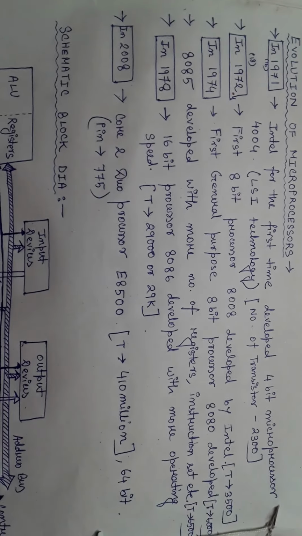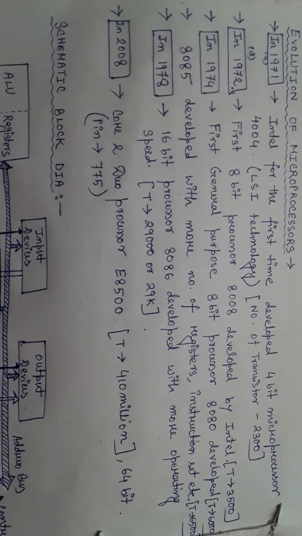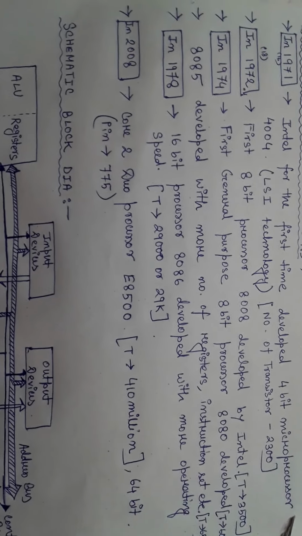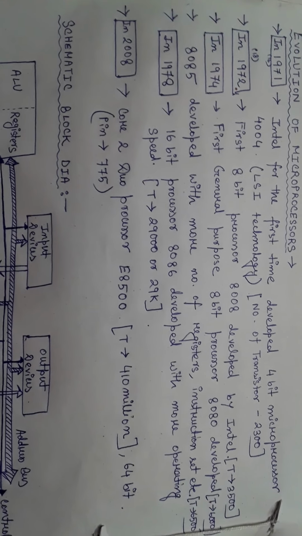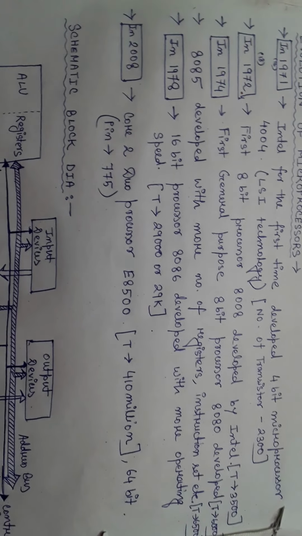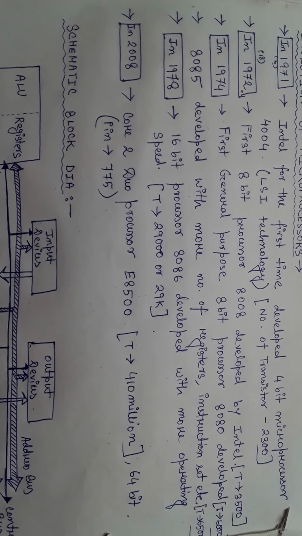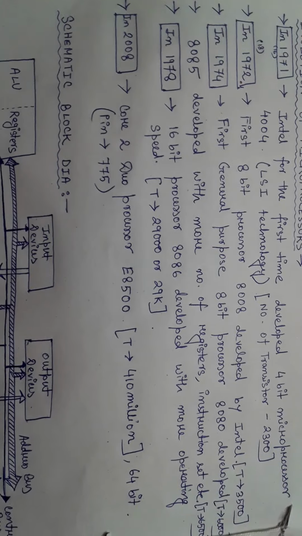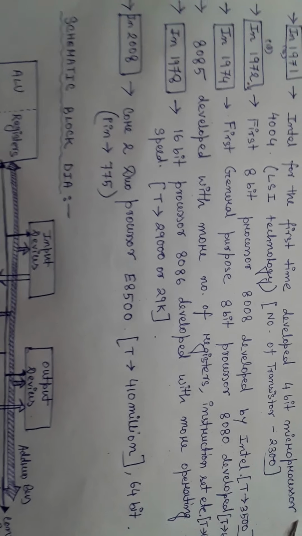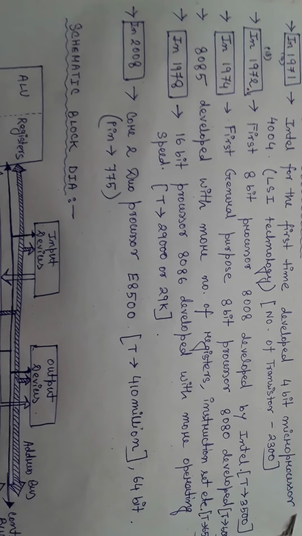So now in recent years, the dual core processor has been developed by Intel, that is the E8500, with 410 million transistors. It's a 64 bit, so it can handle 64 bit data at a time or address. The number of pins is 775. So now you can think about the number of features it has.